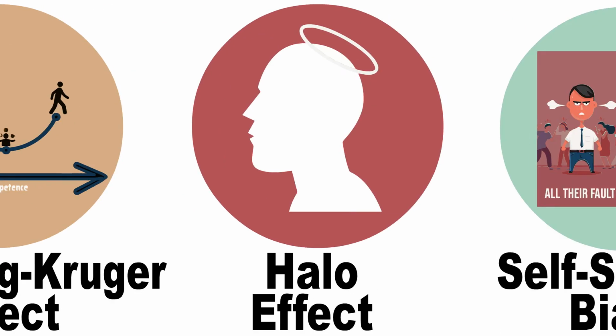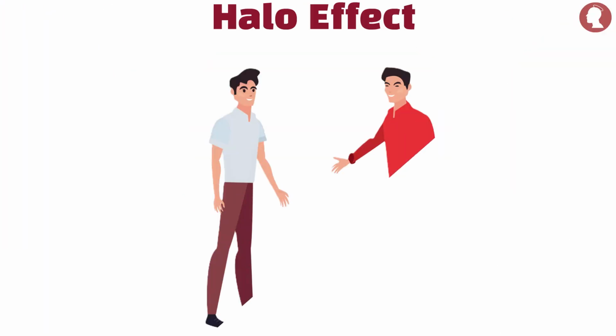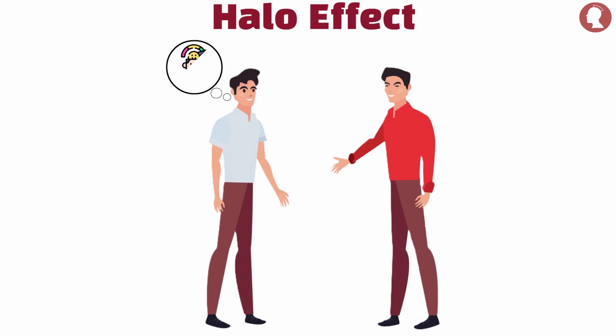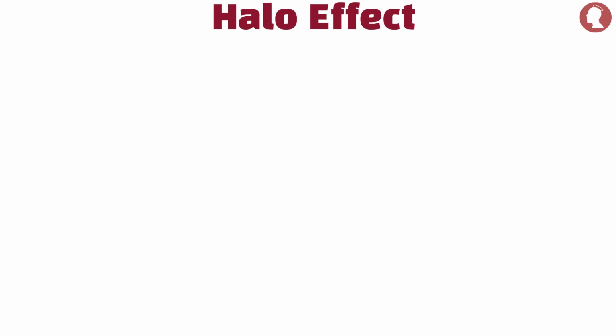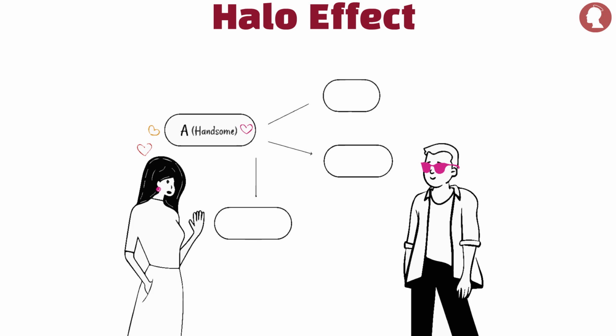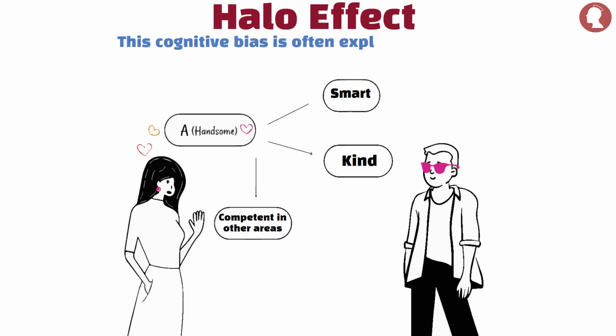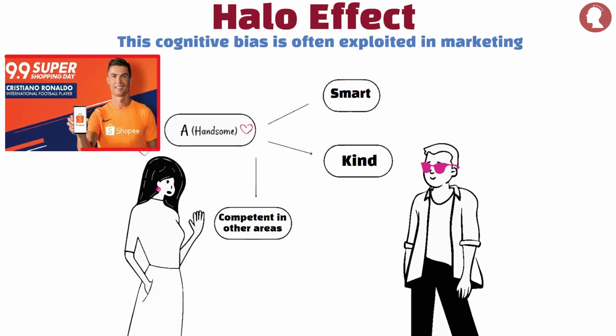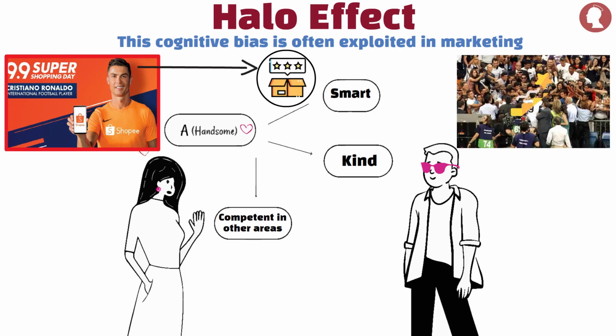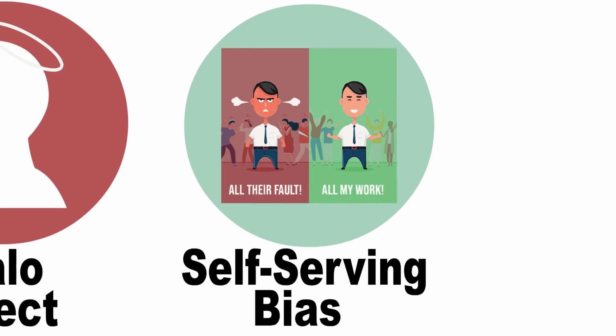Halo effect. The halo effect occurs when our overall impression of someone influences how we feel and think about their character or abilities in unrelated areas. For example, if someone is physically attractive, we might assume they are also smart, kind, or competent in other areas. This cognitive bias is often exploited in marketing, where a celebrity endorsement can make a product seem better just because of the celebrity's popularity.